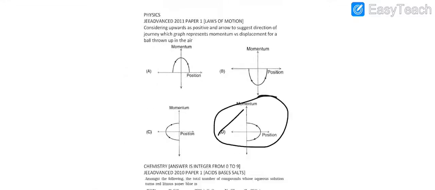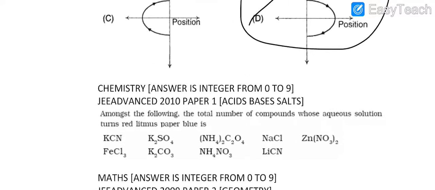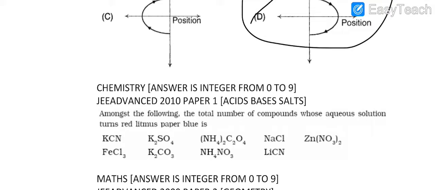Now let's go to the chemistry question. In chemistry, a bunch of compounds is given. You have to identify which one turns red litmus blue, which means which one is basic in nature. Now KCN is a salt of KOH and HCN. KOH is a strong base, HCN is a weak acid. So KCN will be basic, so it will turn red litmus blue.